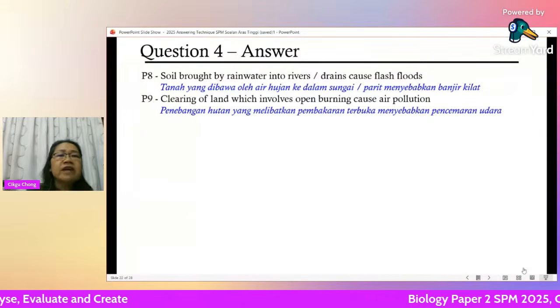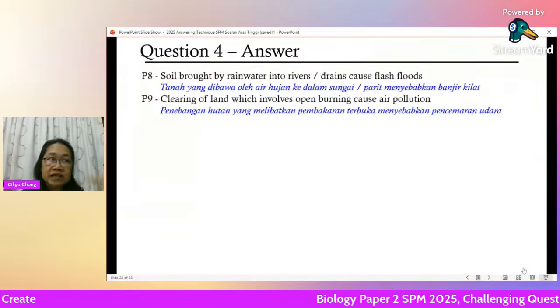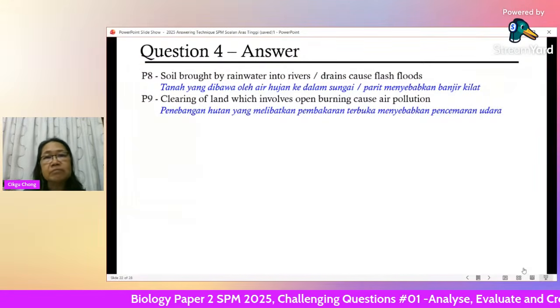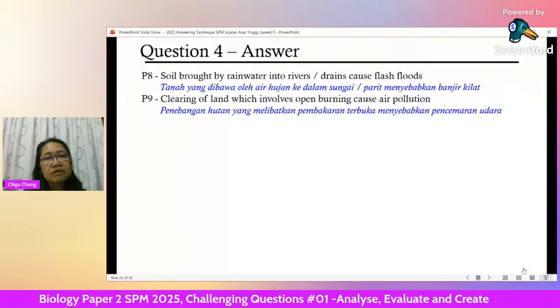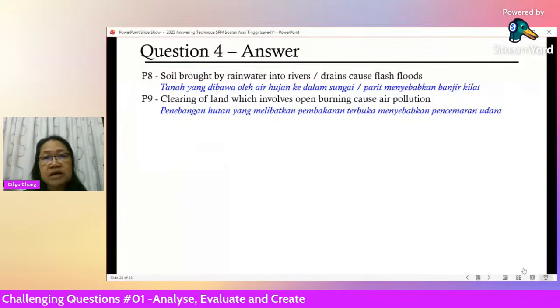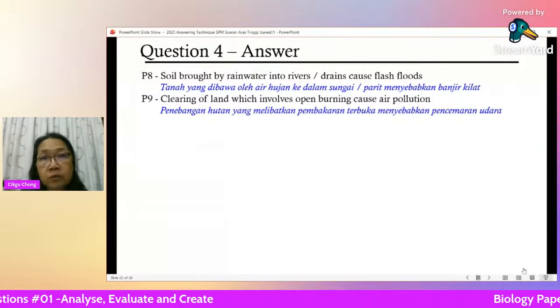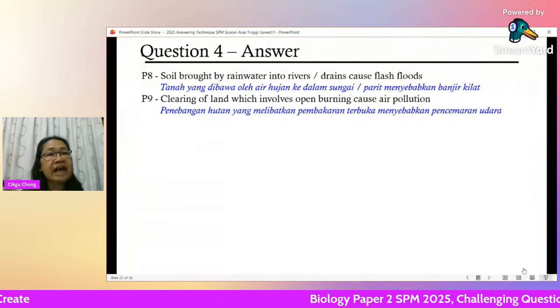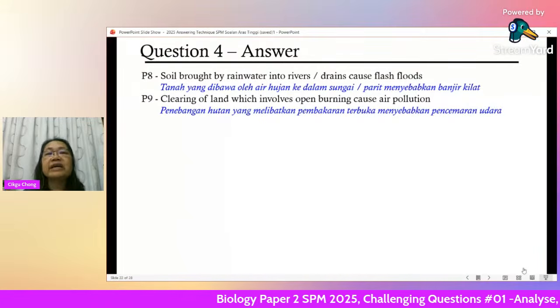Okay, clearing of land which involves open burning. If you clear the land, normally people do it the easy way, which is to burn it. Burn it, easy, cheap. No machinery, no need to hire people to cut down the trees. The cheap and irresponsible way to clear forest is to start a fire. And that is actually open burning. It causes air pollution.